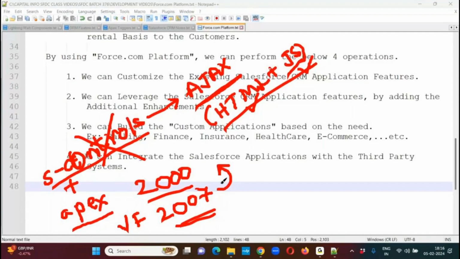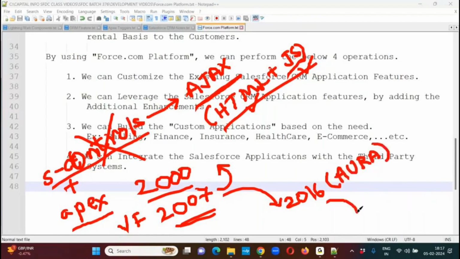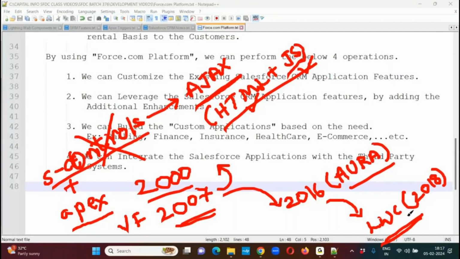Now, in the year 2016, they replaced Visual Force with Aura components. And they replaced Aura with LWC in 2018. In December 2018, they introduced Lightning Web Component. But Aura and LWC coexist; both can be used within a single application. But the future will be purely Lightning Web Components.